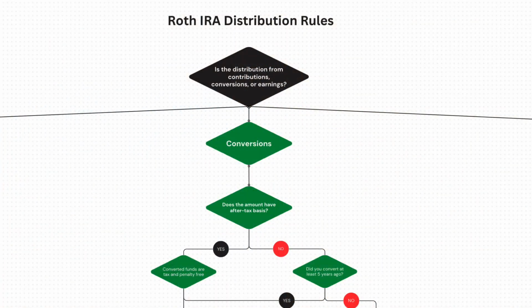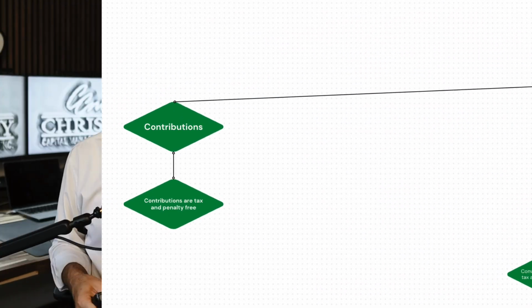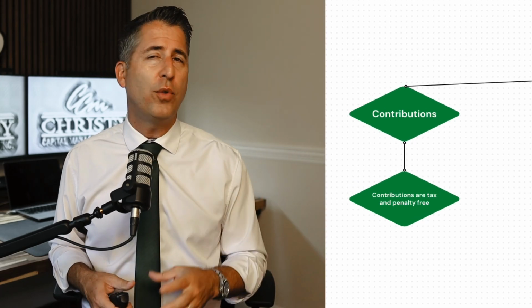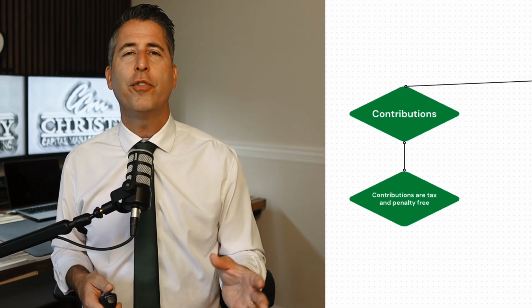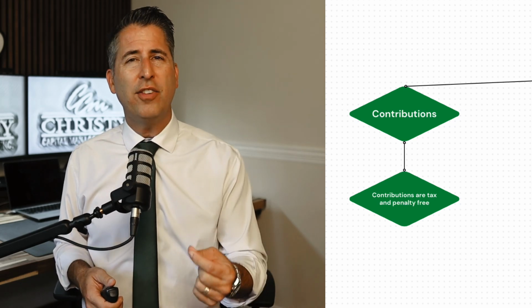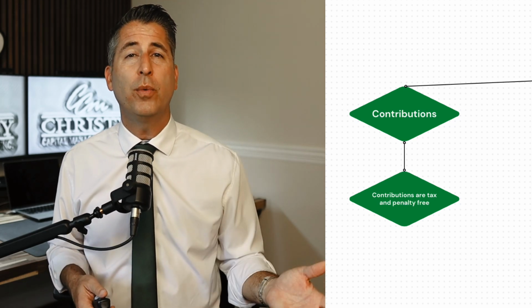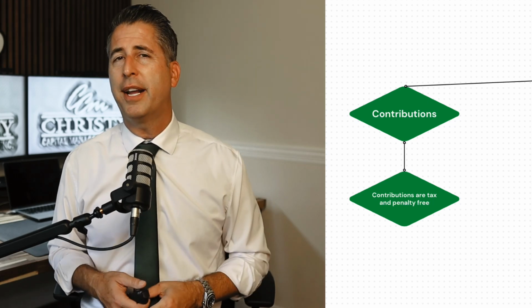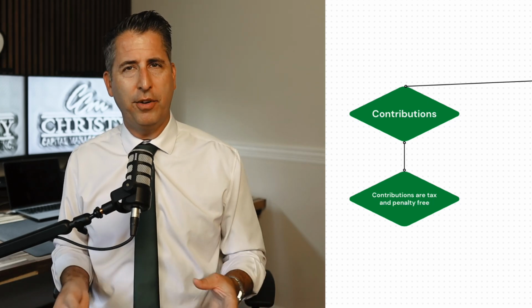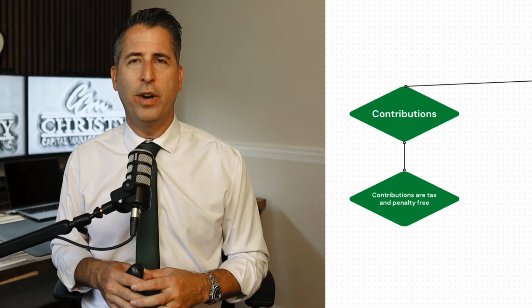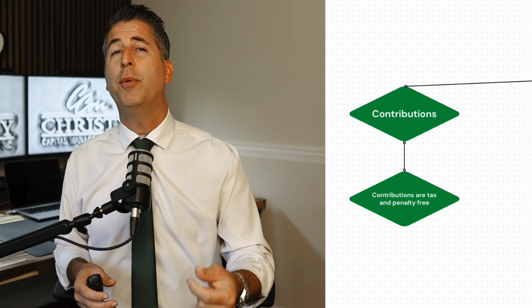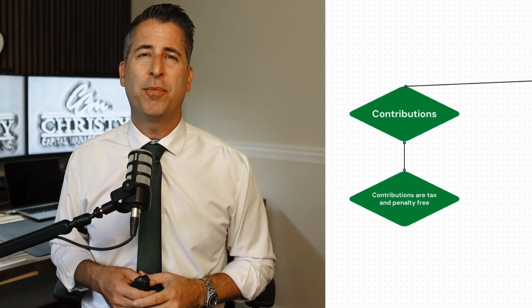So the first and easiest one to answer is your contributions. This is where you write a check from your checking account and you contribute to Roth IRA. Those contributions are tax and penalty free at any time. So this is something that you could use to pay for anything you want to. College planning, other stuff. You make contributions, you can reach back in there and get your contributions out penalty free, tax free. Whenever you reach in there and take money out of a Roth account, Roth contributions are considered to be withdrawn first, and they are not taxable.